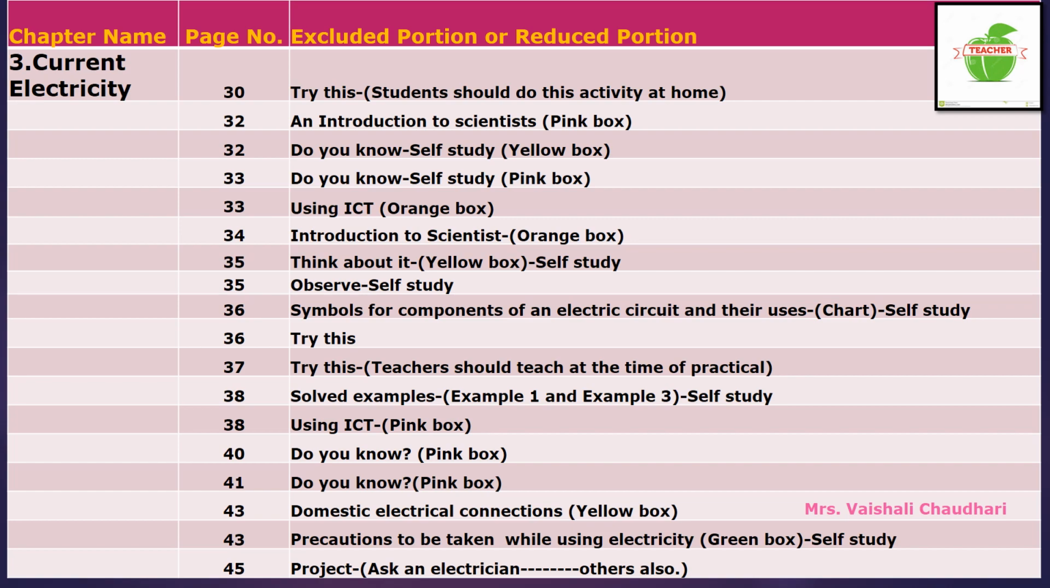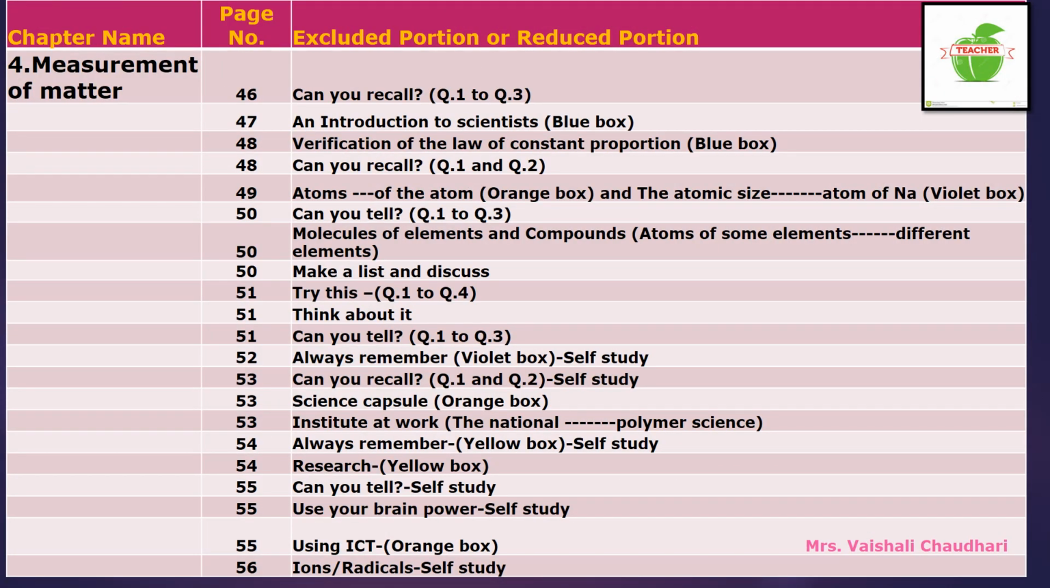Now we will see chapter 4. Now come to chapter number 4, that is measurement of matter. Here some part is excluded from your syllabus, that we will see. On page number 46, after the start of that lesson, there are total 3 questions, question 1 to question 3. These all 3 questions are excluded from your syllabus.